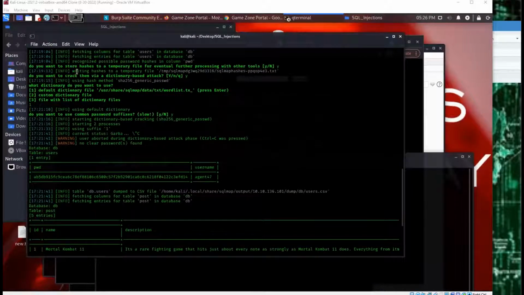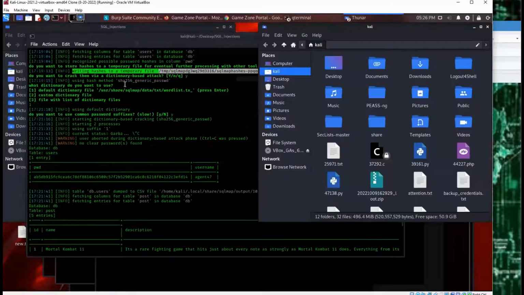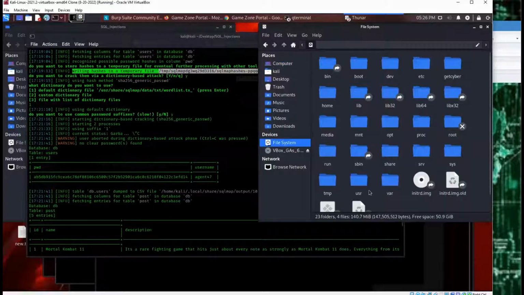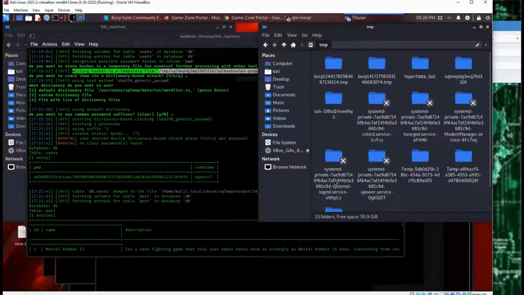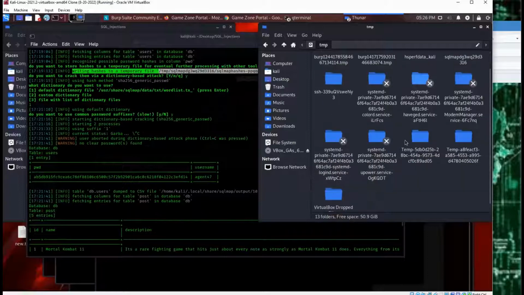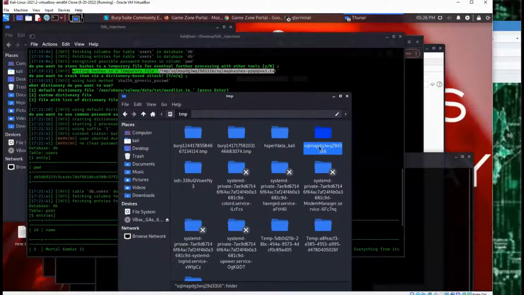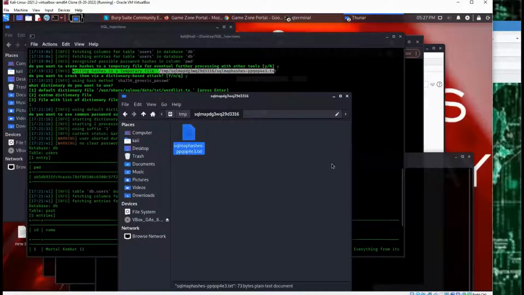And if you take a look here, it says writing hashes to temporary file temp, and then it provides you this location for the temp file. So if we were to go to that location, you would see it in our temp file. So let me go to my temp file, temp. You would then see my sqlmap folder here. Or at least you should. Yeah, here it is. So here's the folder. And it looks like inside of that, you have your hash.